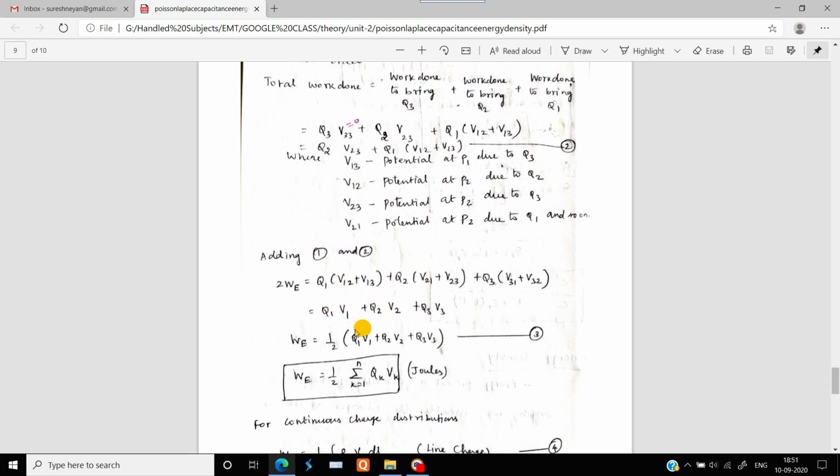So V12 plus V13 adds up to V1, V21 plus V23 adds up to V2, and V31 plus V32 adds up to V3. Coming to the WE equation, WE is equal to 1 by 2 into Q1 V1 plus Q2 V2 plus Q3 V3.